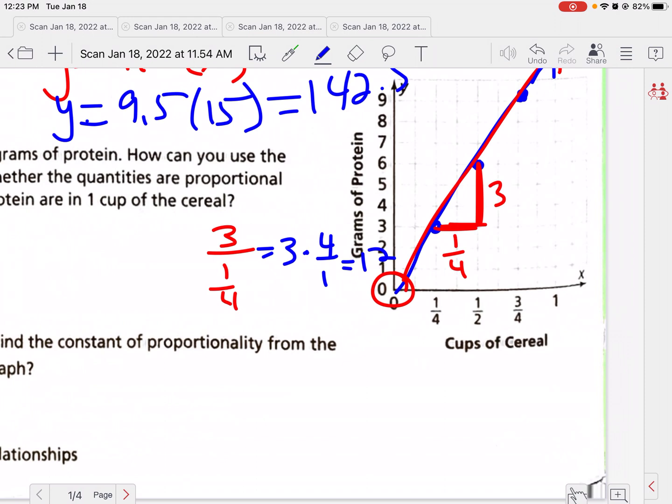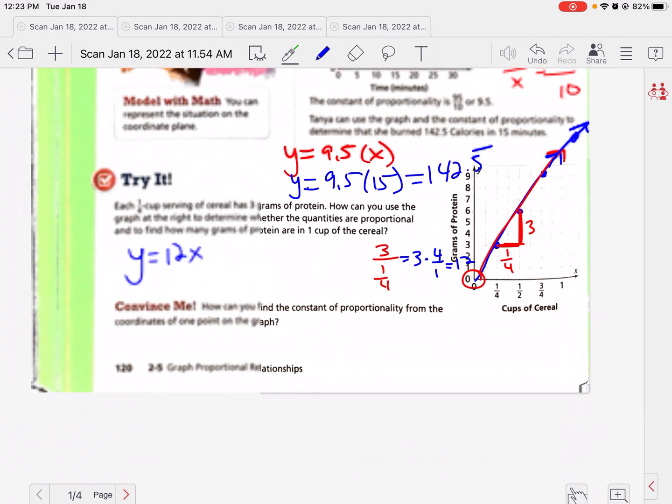Well, if I was only given this 1 point, I know the graph has to start at 0, 0. So again, I would have had a change of 1/4 and a change of 3. Okay, so if you only have 1 point on the graph, that's fine. You just look at your change from 0, 0.